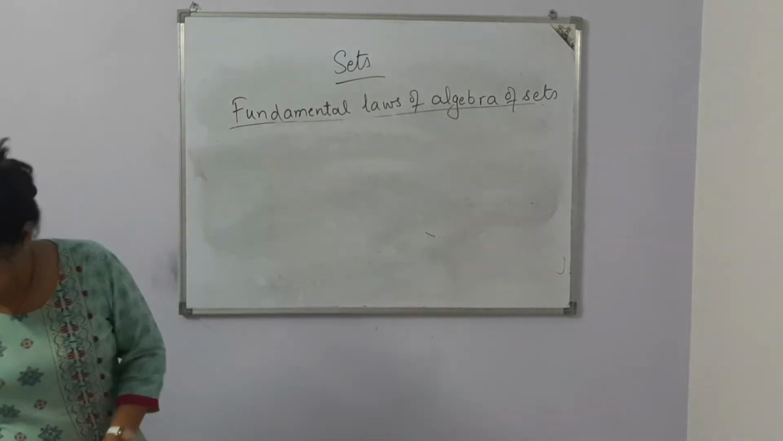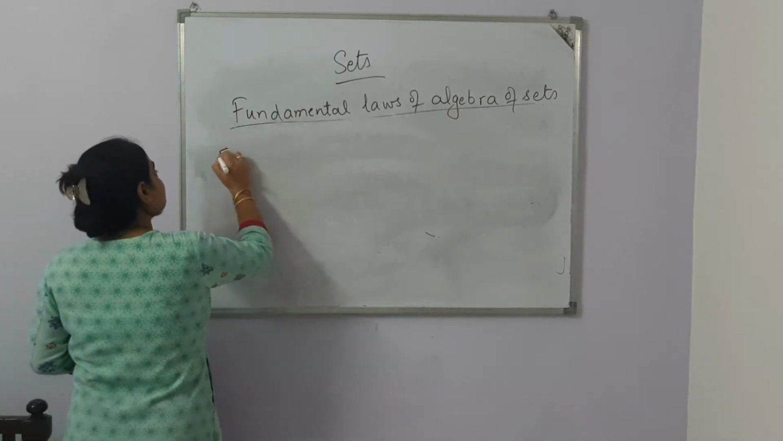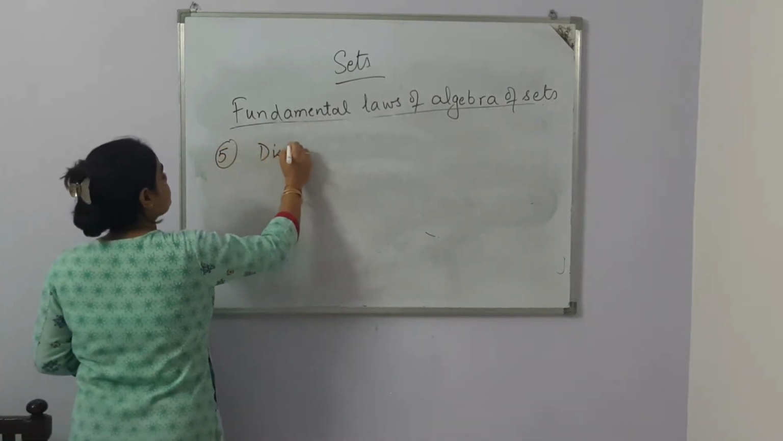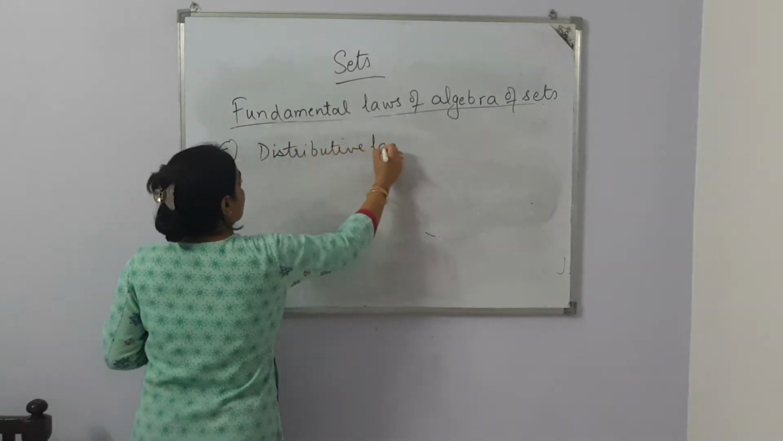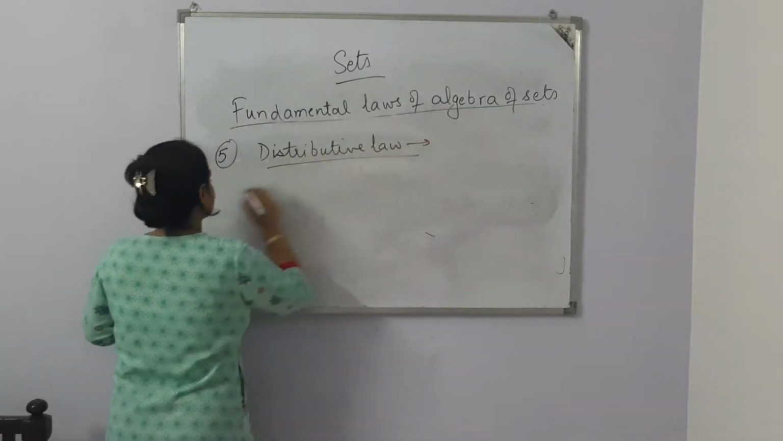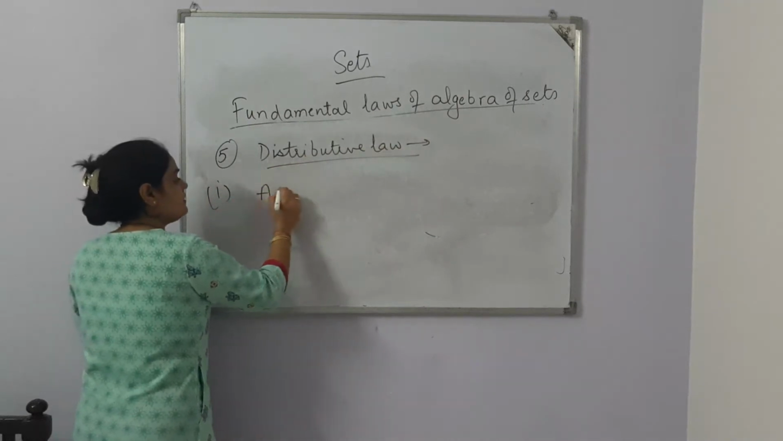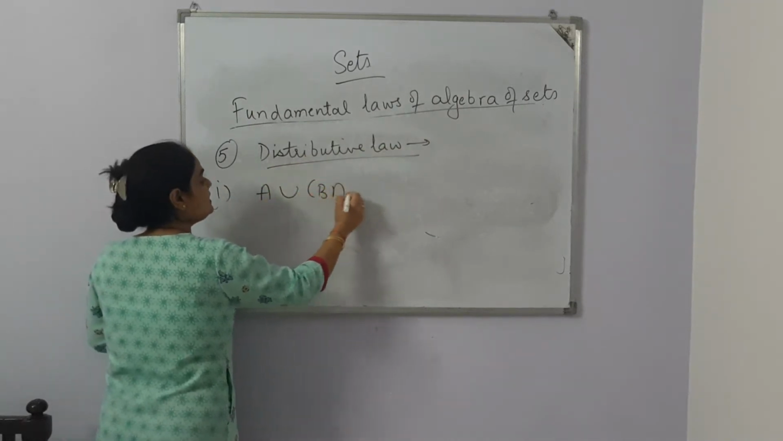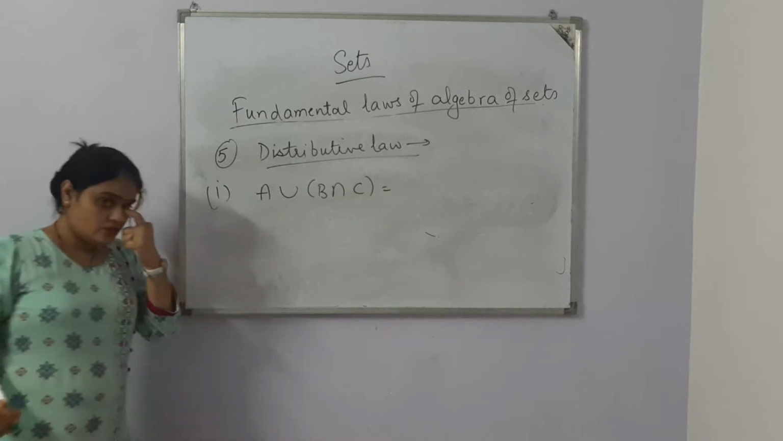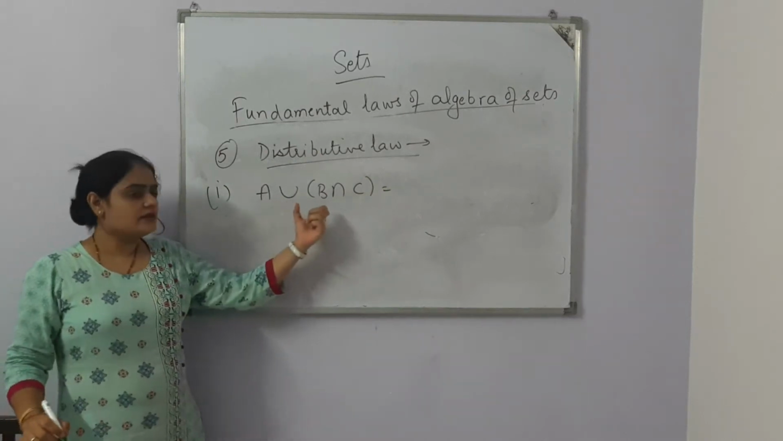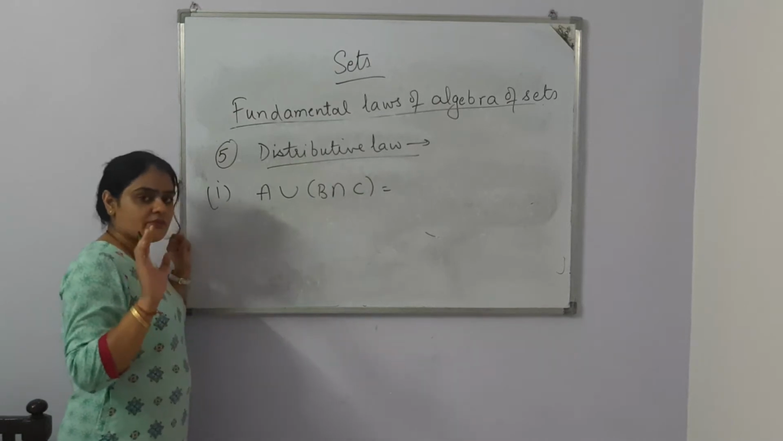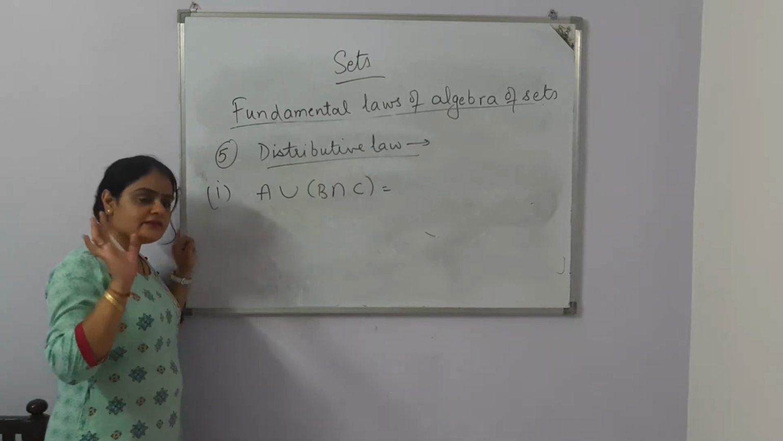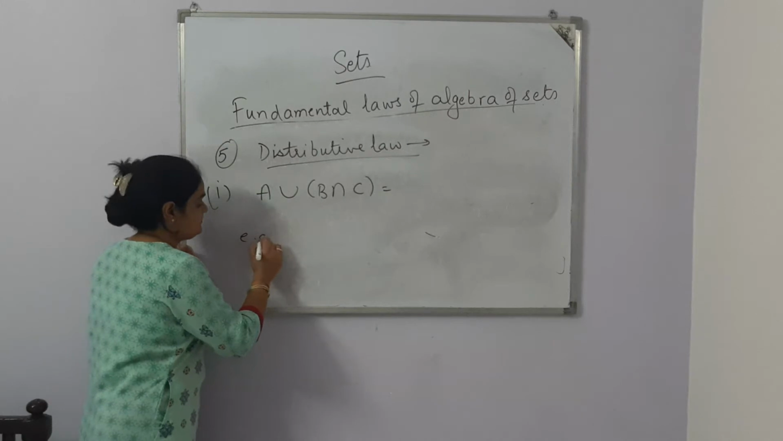It's an important law, बच्चे. This distributive law is saying the first rule is A union B intersection C. So A union B intersection C. I am taking the example from algebra. That means you already did it in 9th or 10th class or junior classes.